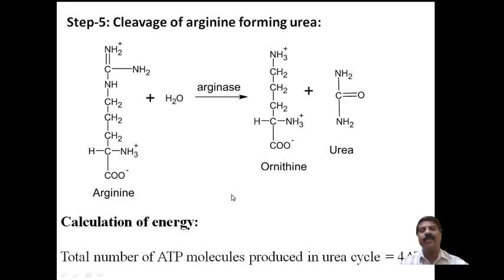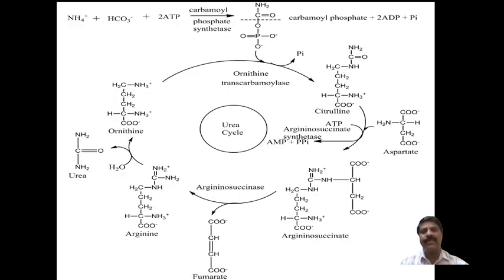Now coming to the calculation of the energy. During the urea cycle, a total of 4 molecules of ATP are consumed. Simply we say that 4 molecules of ATP will be liberated in this cycle. Now I will summarize the cycle here.